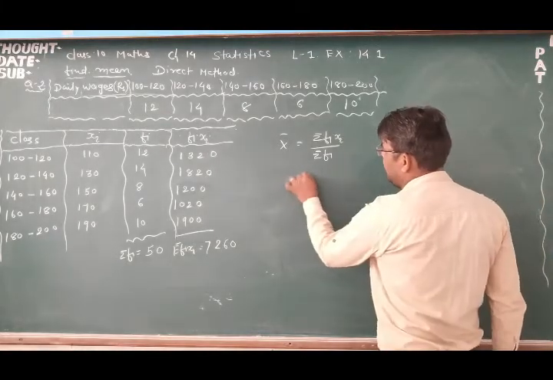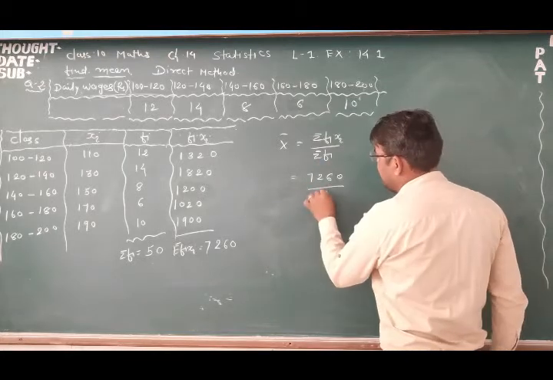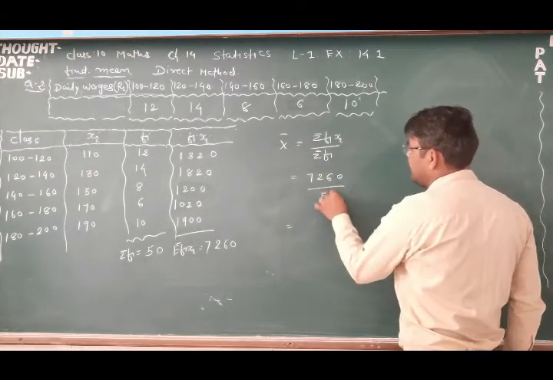Write down here, we will have 7260 by sigma fi, that is 50, right?